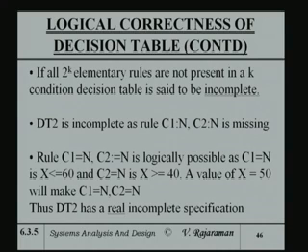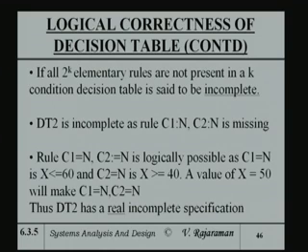Okay. So C1 equal to n and C2 equal to n is logically possible because x less than or equal to 60 and x greater than or equal to 40 is possible. There is a value x equal to 50, which will make C1 equal to n and C2 equal to n. Okay. So 50 is less than or equal to 60 and also greater than or equal to 40.